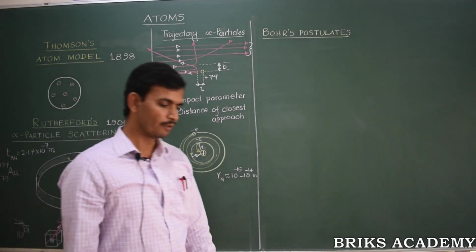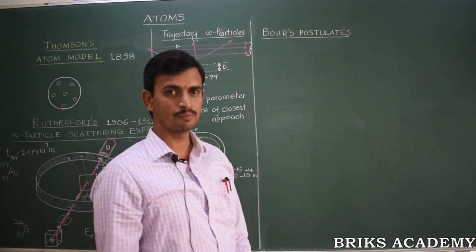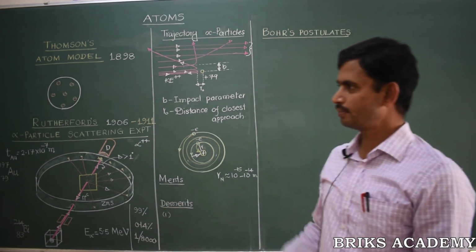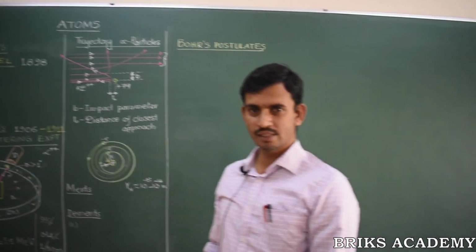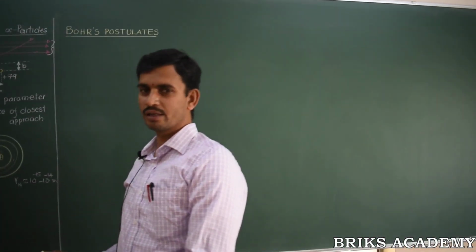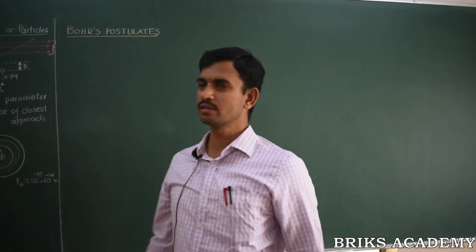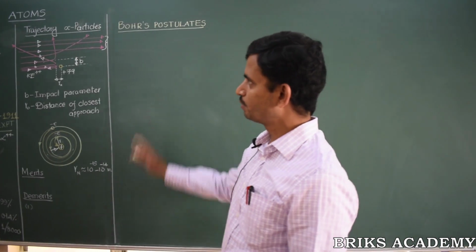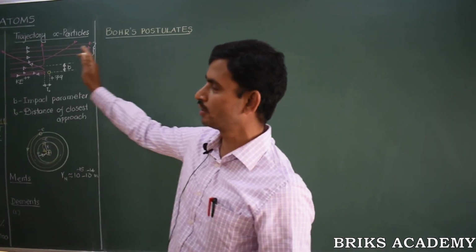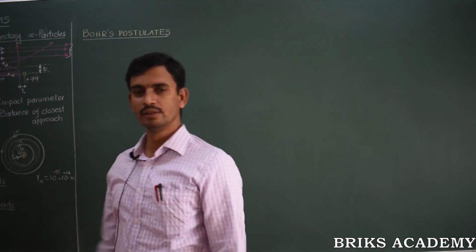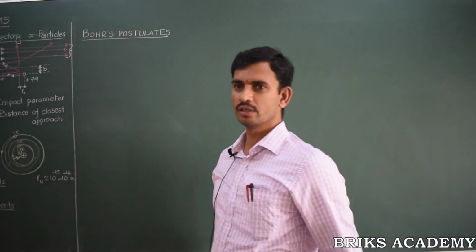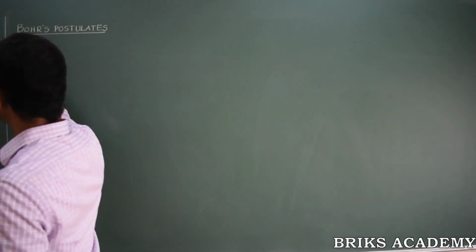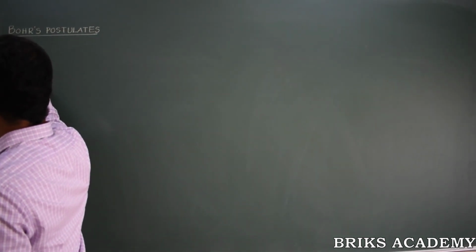Now Bohr went to the Rutherford's laboratory for about nearly 2 years. Bohr studied Rutherford's lab and he wanted to make certain changes and incorporate a few of his quantum ideas into the atom model and make the atom model a successful one. After Bohr's investigation of the Rutherford's laboratory, he came to the following new changes in the atom model. Bohr proposed 3 important postulates. Postulate number 1.